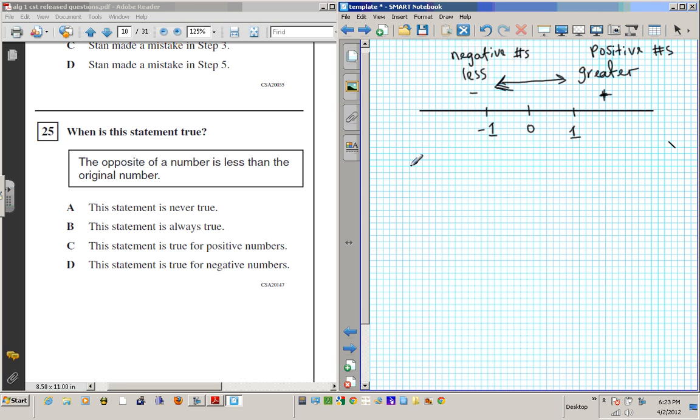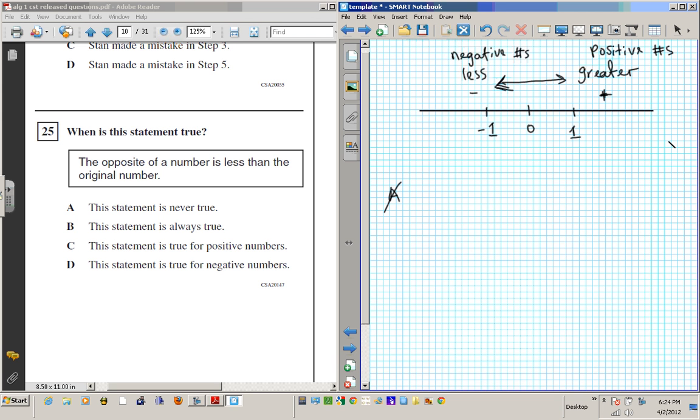All right, so for A, the statement is never true. Is the statement never true? Is the opposite of a number less than the original number? It's true sometimes, right? Because if you have a positive number, the opposite is always less, right? So if I have 4, what's the opposite of 4? -4, right? And this is less than that, right? So A is wrong. A is incorrect.